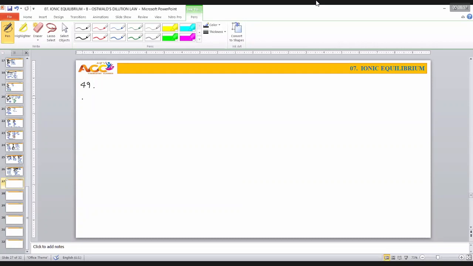KSP of PbCl2 is 10 power minus 13. What will be concentration of lead ion in a solution prepared by mixing 100 ml of 0.1 molar lead nitrate and 1 ml of 1 molar HCl.